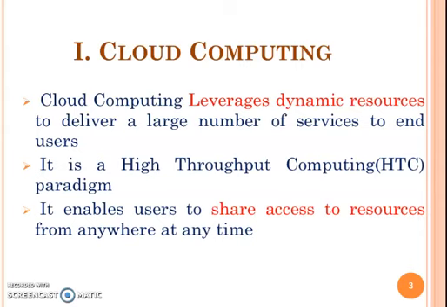Cloud computing is also called as HTC. HTC means high throughput computing. Using the cloud computing, we do multiple tasks in the limited time. The last point, the cloud computing enables the user to share the access to the resources from anywhere at any time.